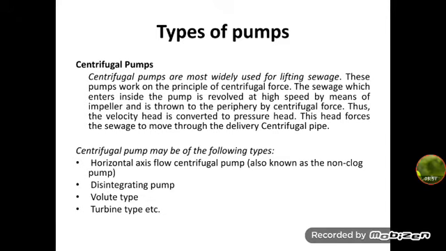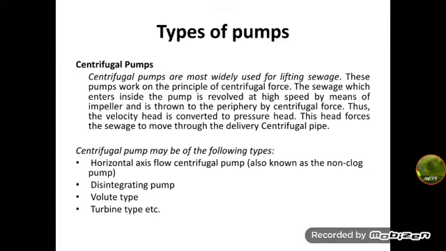The types of centrifugal pumps used for this purpose are horizontal axis flow pumps, also called non-clog pumps, and disintegrating pumps.